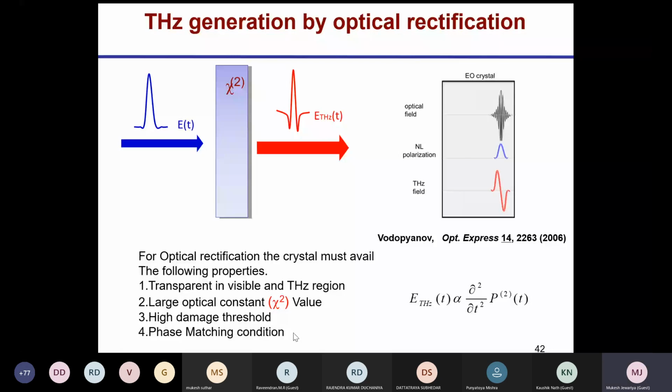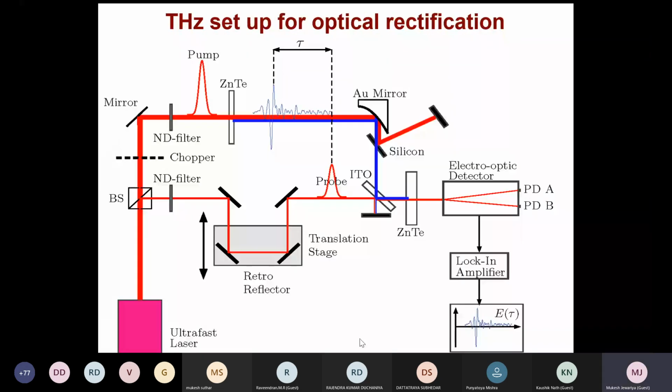This is the typical setup for optical rectification. You use an ultrafast laser and divide this beam into two parts using a beam splitter, one for the emitter, one for the detector, and the path of these two parts must be the same up to the detector.